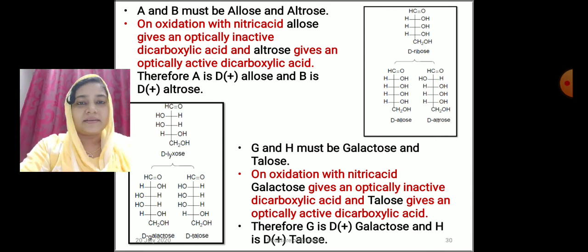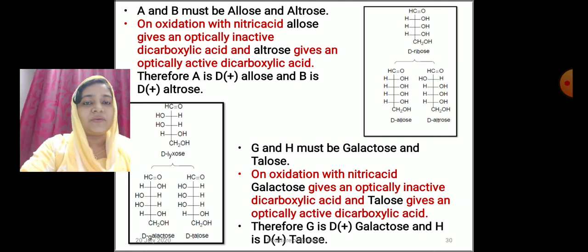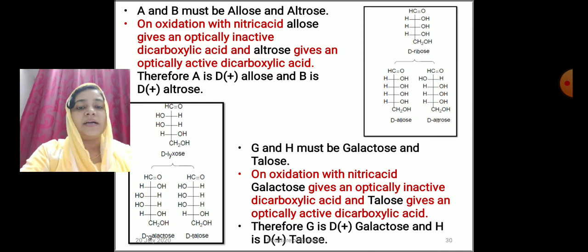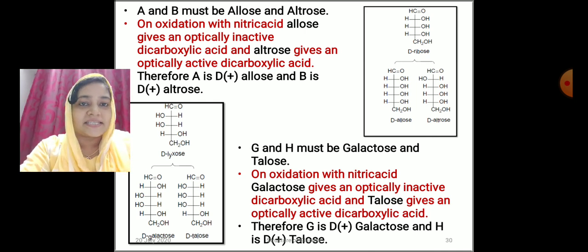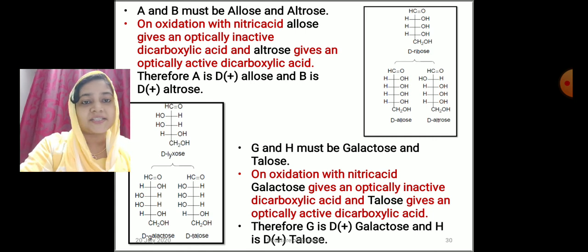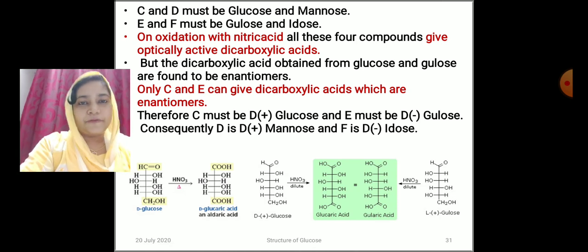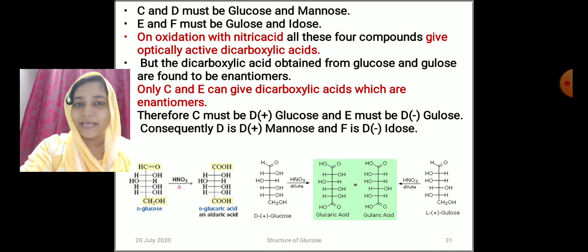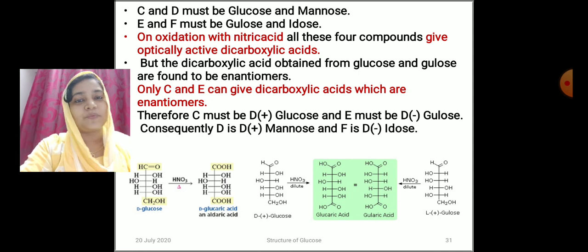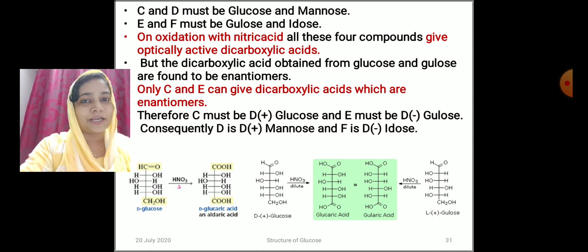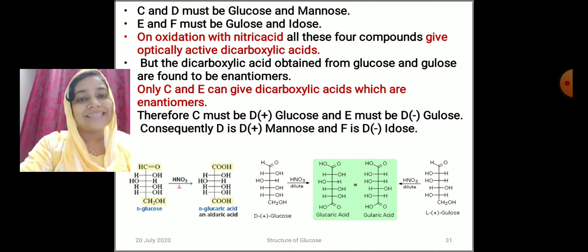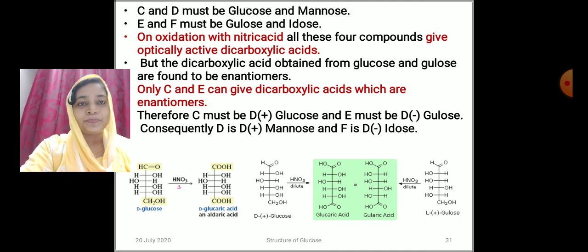So we can name the left-hand structure as D-galactose and the right-hand structure as D-talose. The other four stereoisomers, glucose, mannose, gulose and idose, all give optically active dicarboxylic acids on oxidation with nitric acid. So we cannot use that rule for these four isomers.